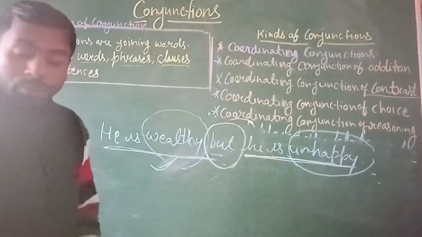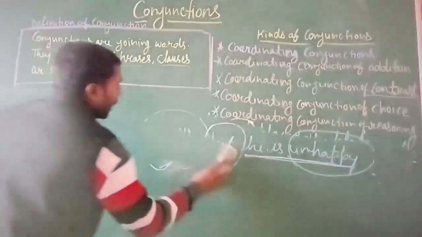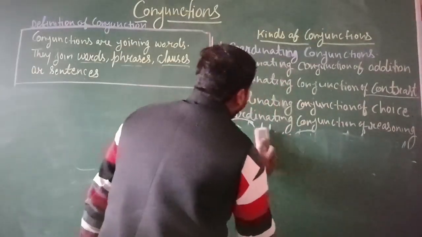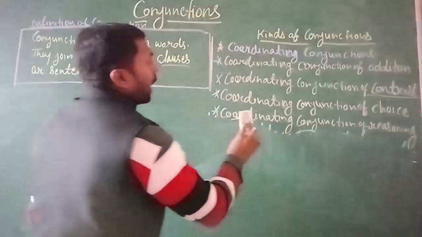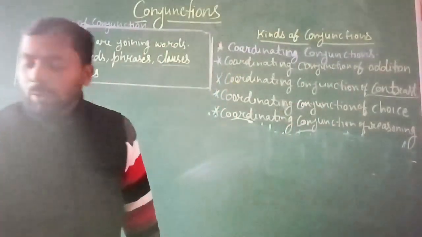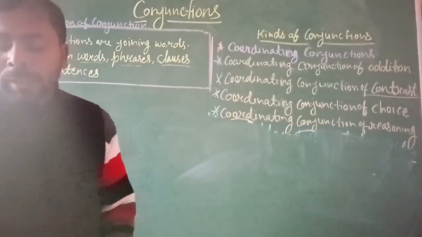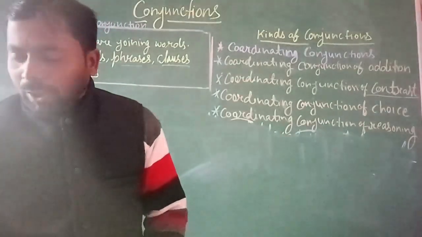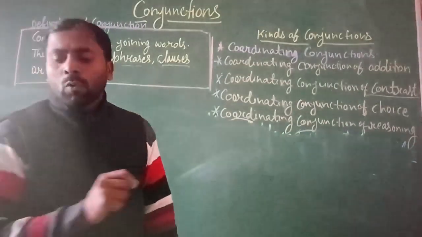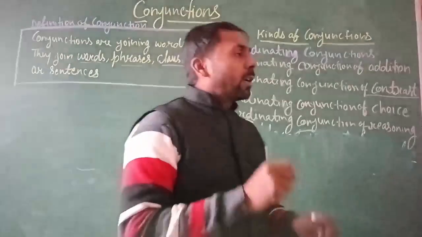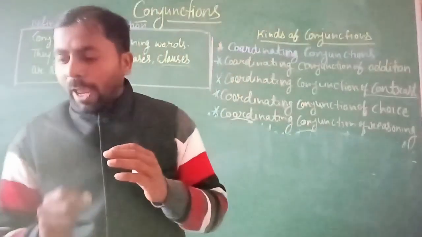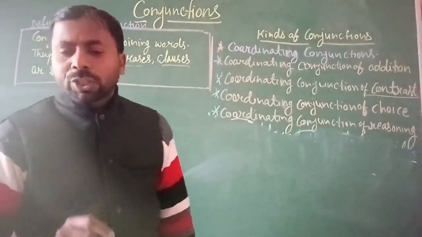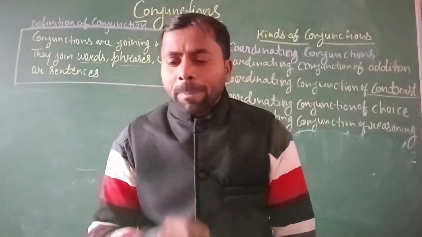Now next we talk about the third part of the coordinating conjunction, the coordinating conjunction of choice. It means some conjunctions express a choice between two alternatives. For example, you must hurry up or you will miss the flight.